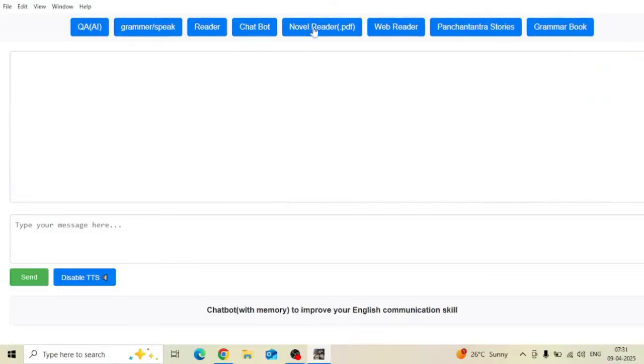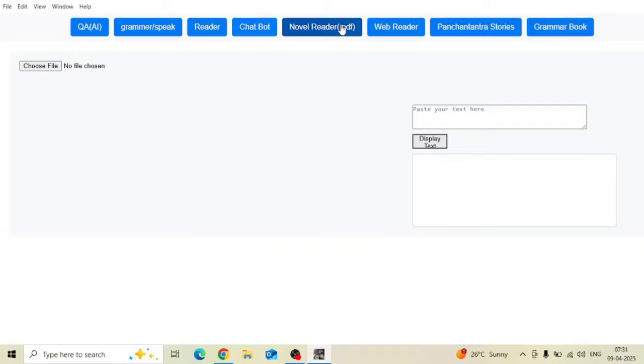That's awesome. There is something called Novel Reader. You will be able to load novels which are in PDF format, and once you load it, you will be able to get the meanings of the words and the pronunciation and break a complex English paragraph into a simple one. You can speak the complete paragraph. Lot of features.